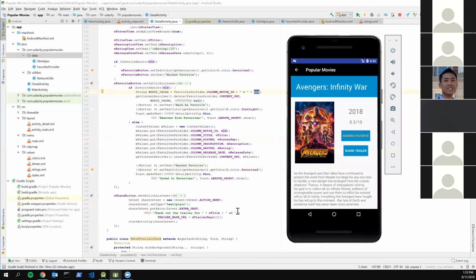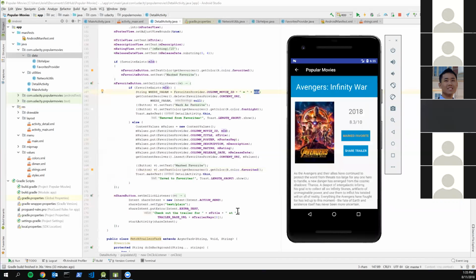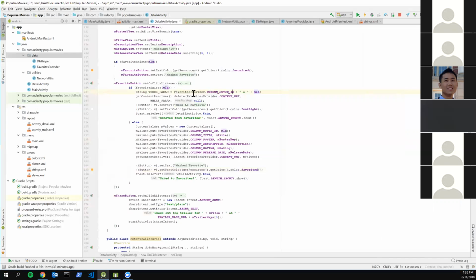So for this movie specifically, I get this movie's ID and check in the database where this ID exists. Once I find that entry, I call the delete method from the content provider and supply the URI, which is just the table to delete from.